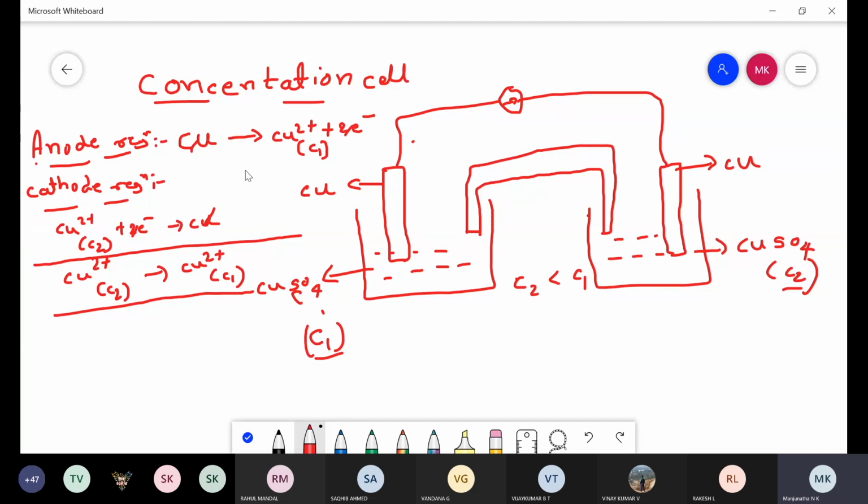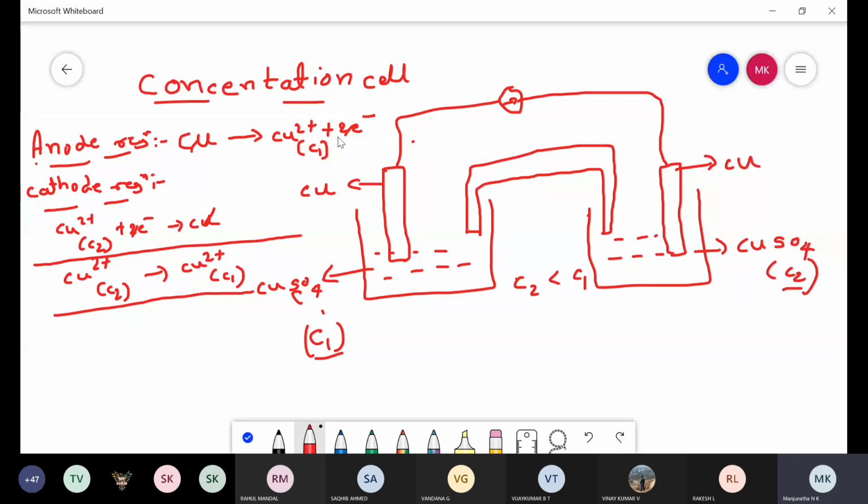Any doubt in these reactions? This is very important: how to write the anode reaction, cathode reaction and net reaction in the case of a concentration cell, because on the basis of this concentration cell you have a numerical. In the numerical they are going to ask you to write the cell reaction.